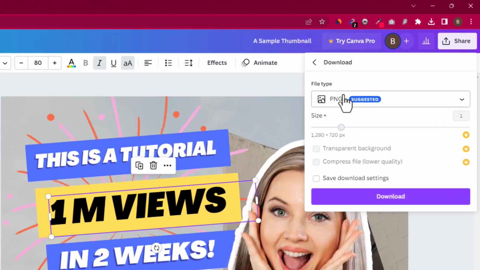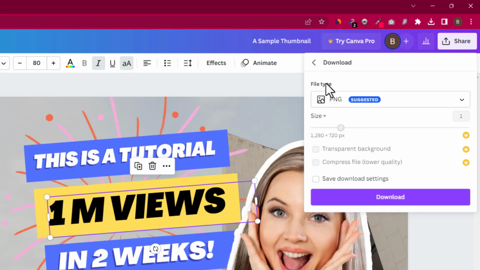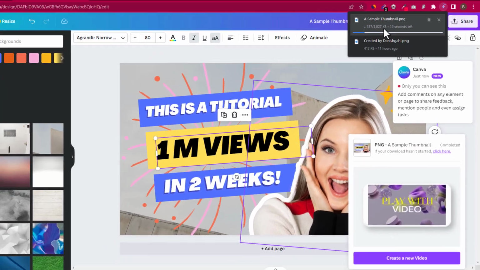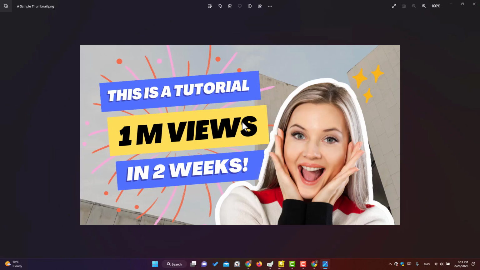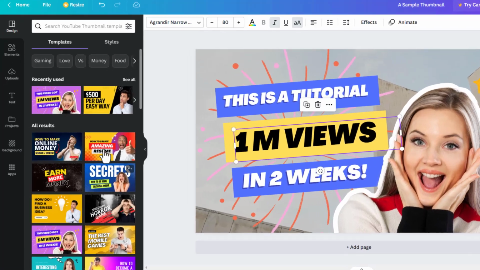You can choose your file type. It is JPEG, PNG, or PDF, or whatever it is. So PNG, download. It is downloading. I click on that, and wow, this is a thumbnail, and just you can design it in 2 minutes. And there are a lot of designs here. You can use any of them, which is free.